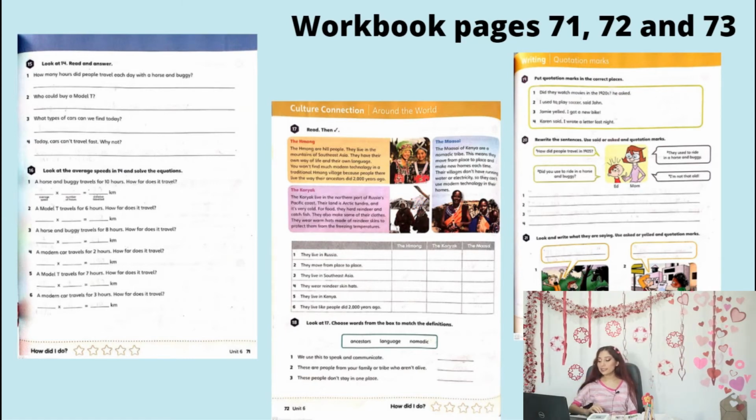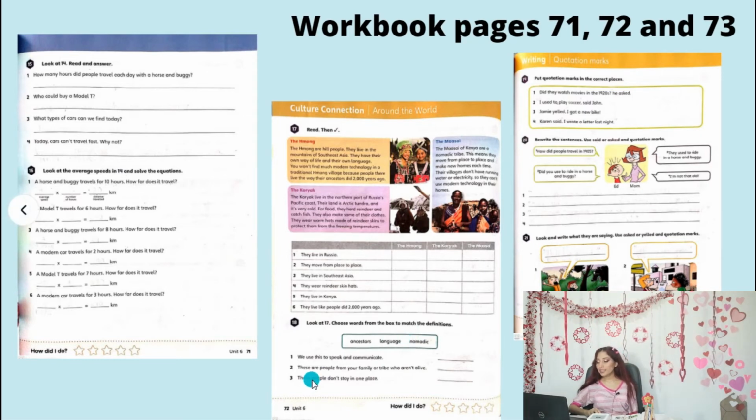Activity 18 says, look at 17, this one. Choose words from the box to match the definitions. Ancestors, language, nomadic. Okay? So if you don't know these words, maybe you don't know them, you can find them on the internet. Always try to use your dictionary if you have one.